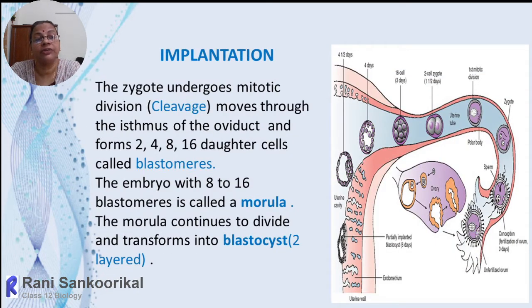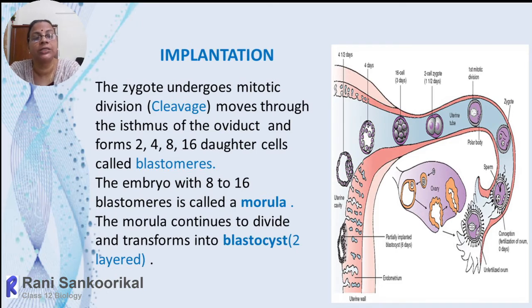As soon as fertilization has taken place, the zygote slowly starts dividing successively into 2 cells, 4 cells, 8 cells, 16 cells. In that way, nuclear cell division takes place by mitotic division.